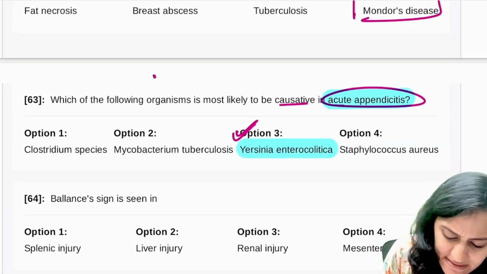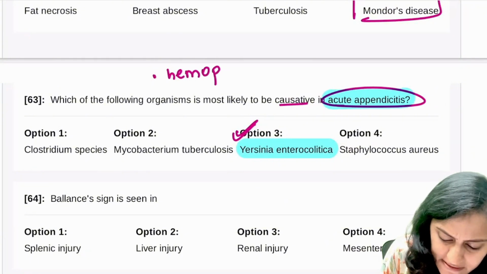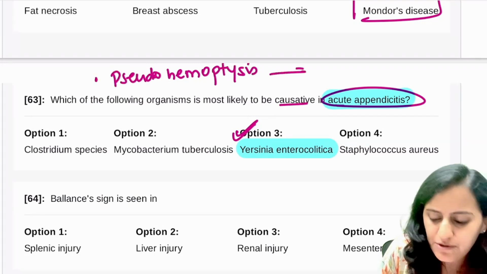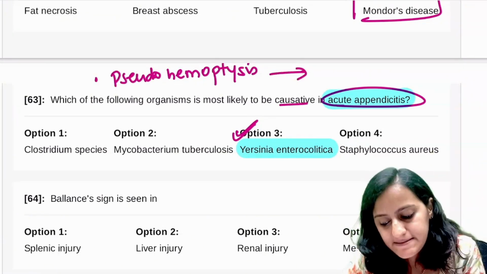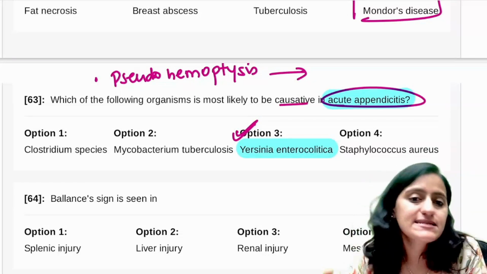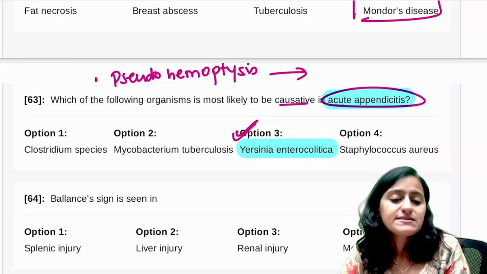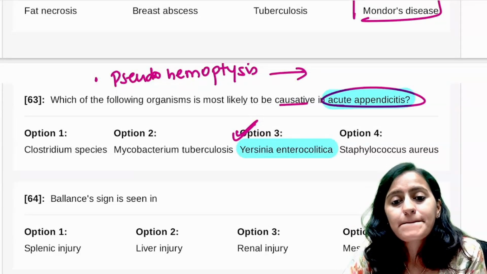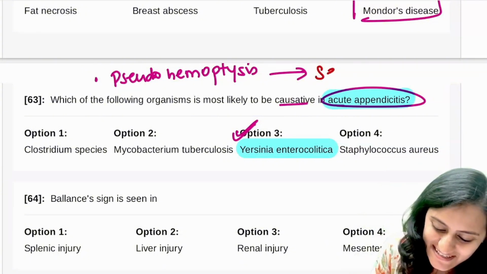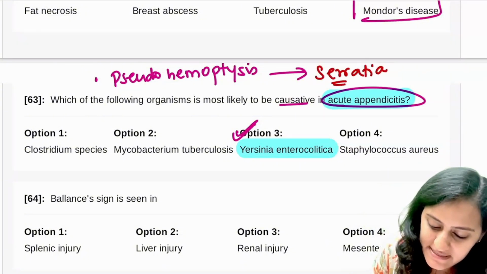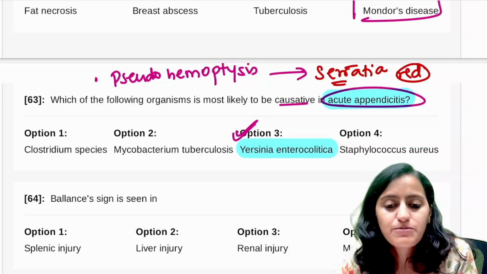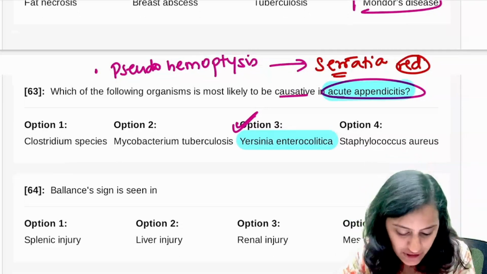Which one mimics the hemoptysis? Pseudohemoptysis. Pseudohemoptysis is what organism? Mimicking appendicitis is Yersinia. Mimicking hemoptysis is Serratia. Remember, Serratia produces red color pigment. So there is pseudohemoptysis. Okay, that is Serratia.